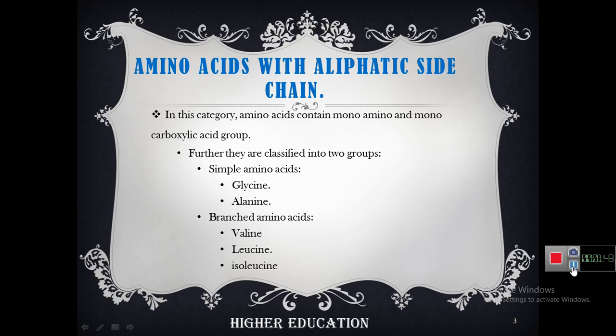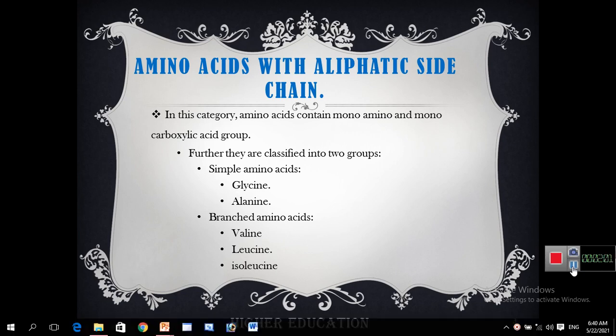And simple amino acids are glycine and alanine. These both amino acids are simple amino acids because they have no branch or side chain. Branched amino acids are valine, leucine, isoleucine. These three amino acids possess a branched chain in the radical group.